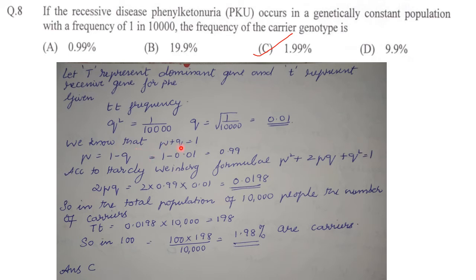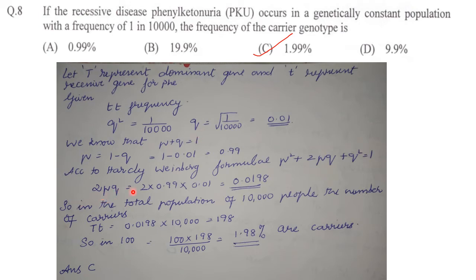We know that p plus q is equal to 1. So from there we can find the value of p, which is 1 minus 0.01, that is 0.99. Now, according to the Hardy-Weinberg formula, we have p square plus 2pq plus q square is equal to 1. They have asked for the frequency of the carrier genotype.